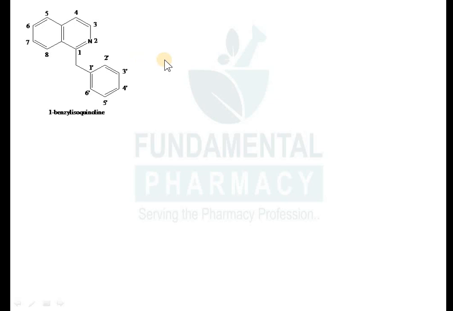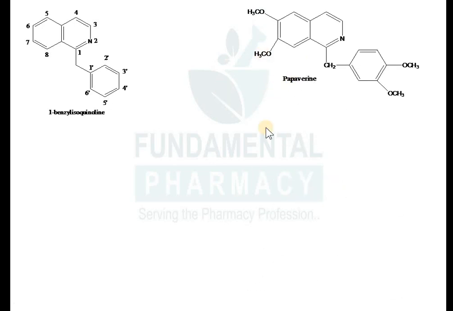And why is it a benzyl isoquinoline? Isoquinoline nucleus with a benzyl ring. This is a benzyl ring. So it is a benzyl isoquinoline derivative. So which one is a drug? That is nothing but papaverine. So this is the structure of papaverine.